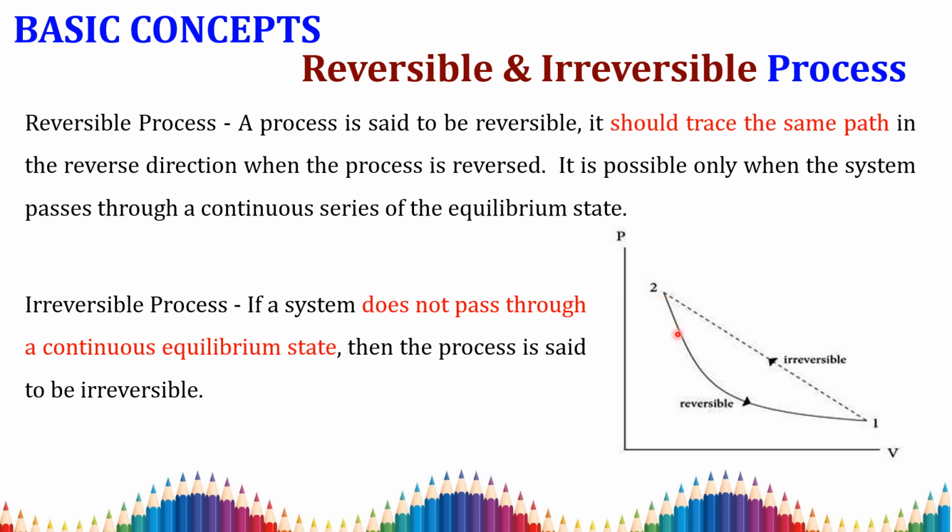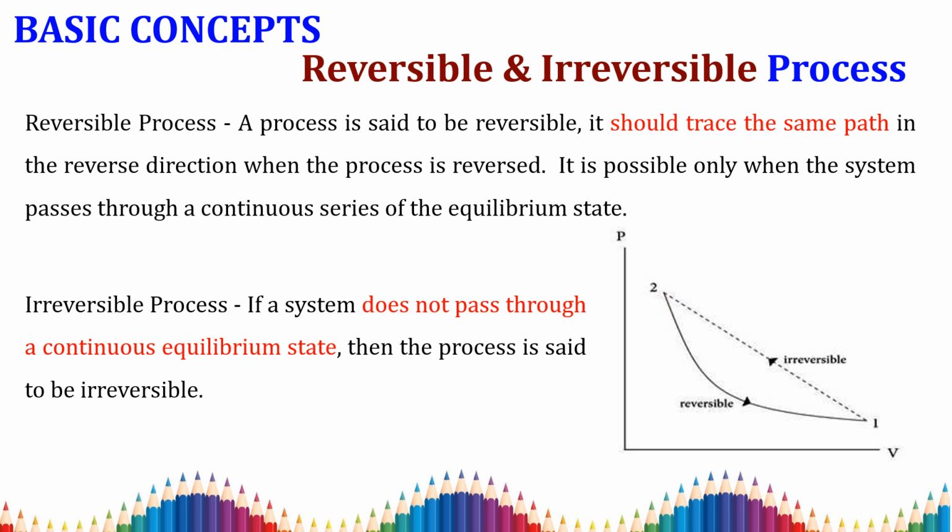So for the process from 1 to 2, it should trace the same path. When the process goes from 2 to 1 and again goes back from 1 to 2, it should trace the same path; that is called a reversible process. When it does not pass through a continuous series of equilibrium states, the process is said to be irreversible. It can go from 2 to 1 along various paths, and it will reach the initial state, but it does not trace the same path.